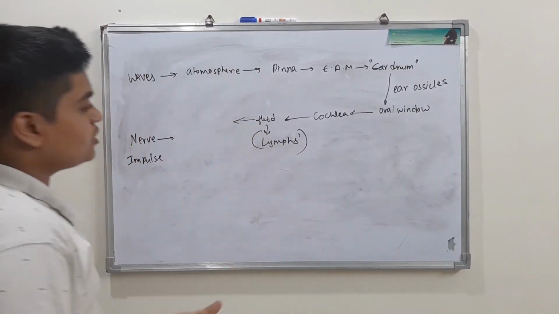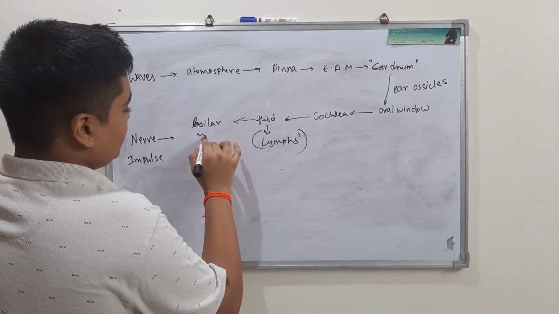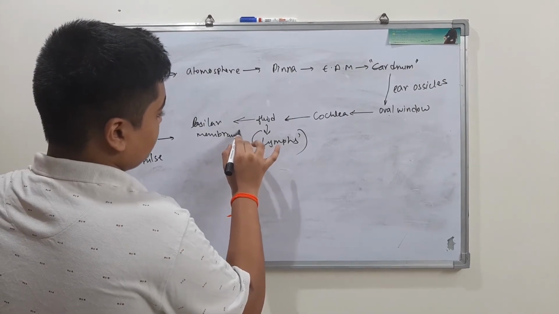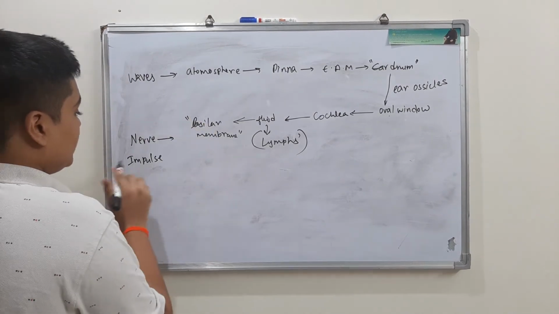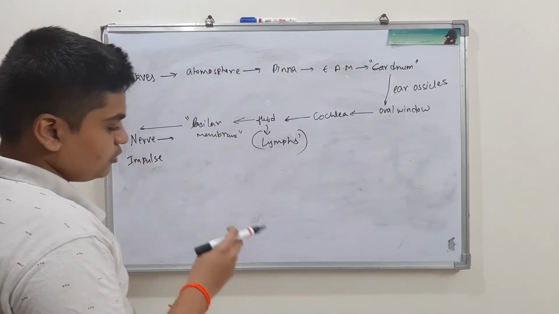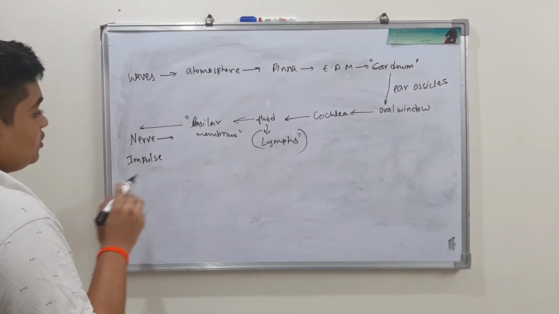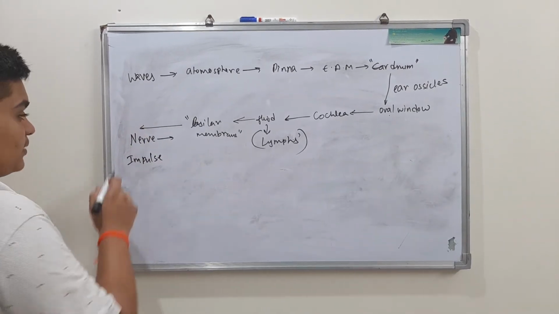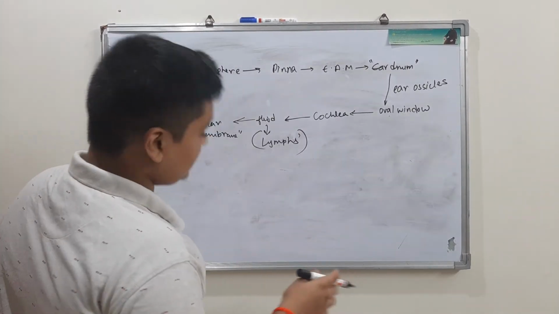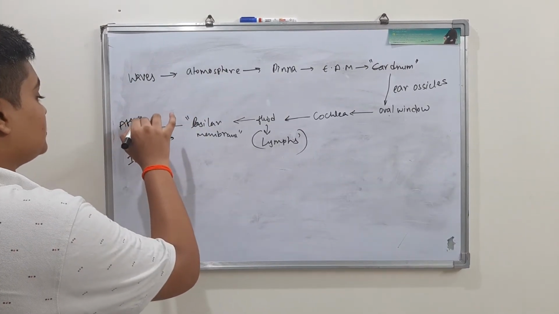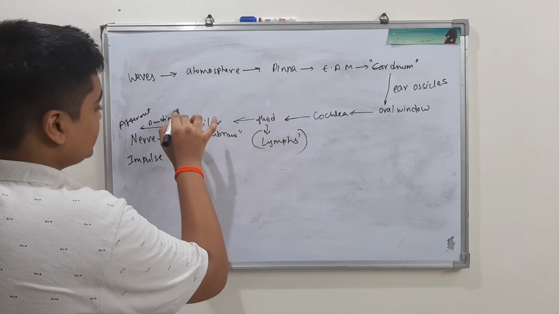These vibrations cause ripples in the basilar membrane, and due to these ripples in the basilar membrane, the hair cells of the organ of Corti bend towards the tectorial membrane. After that bending they cause nerve impulses in the afferent nerve fibers.